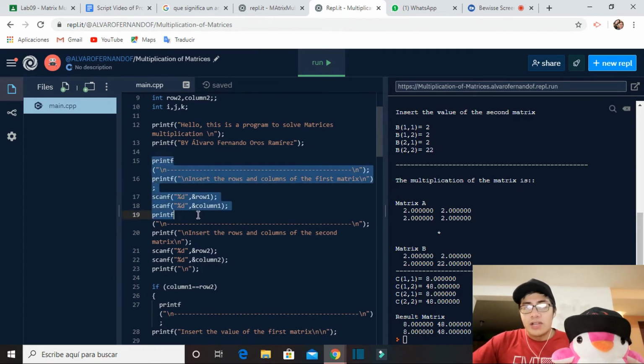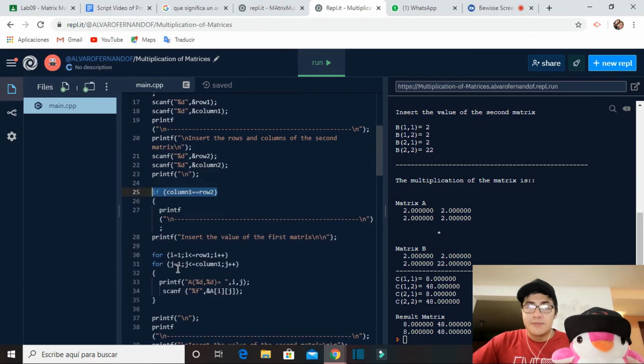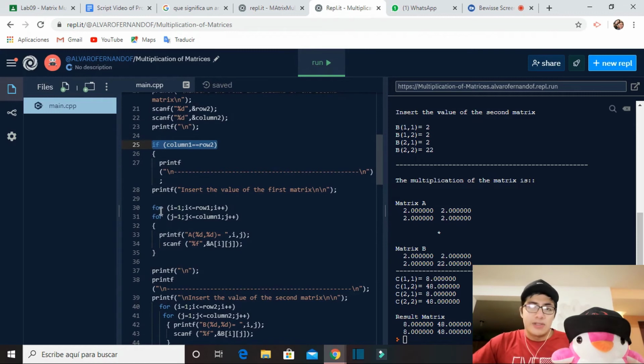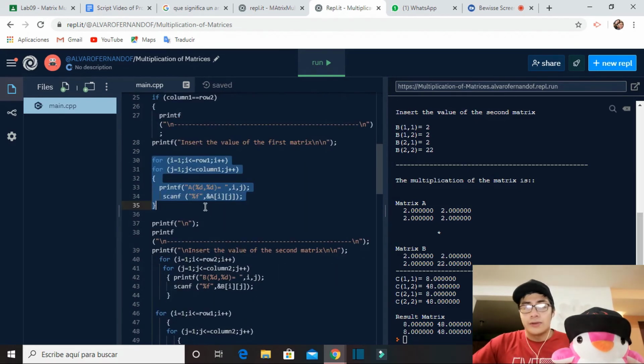To know if the multiplication can be done, we use an if statement to compare the columns and rows of both matrices. If the condition is met, the data of each matrix is requested. For this, a for loop is used with the variables i, j, row 1, and column 1 of the first matrix. That asks us for the data of the first matrix and indicates the location of the pointer of it. We can see also that there is a %d that is used to indicate that the data is of type integer, and %f to indicate that the data is of a type that can use decimals. Then, well, the same is done with the second matrix.